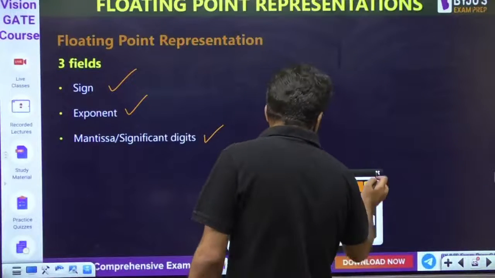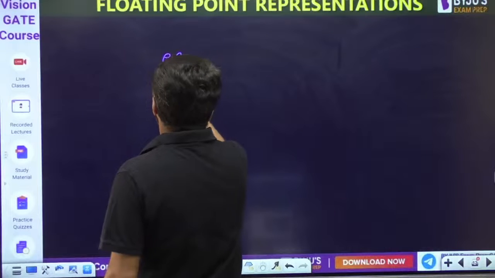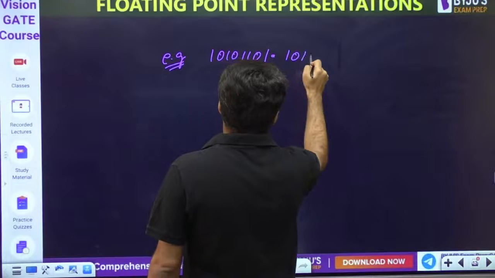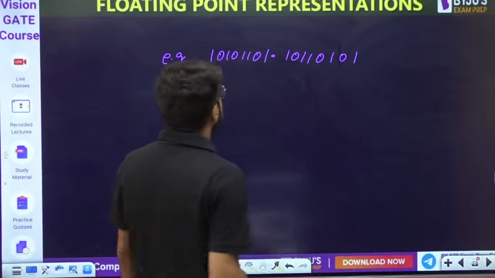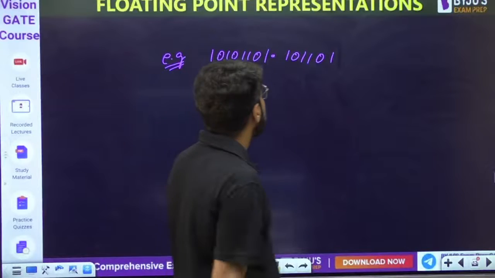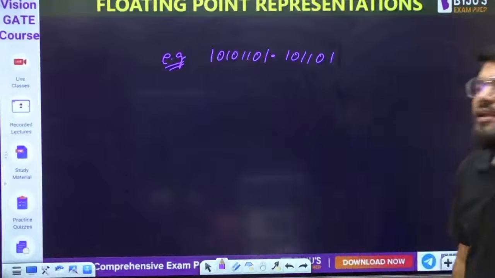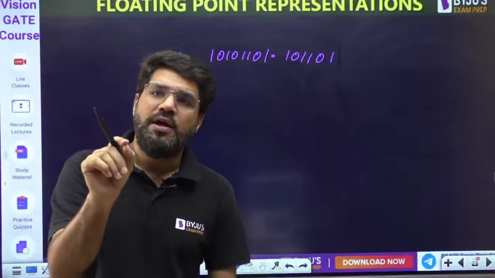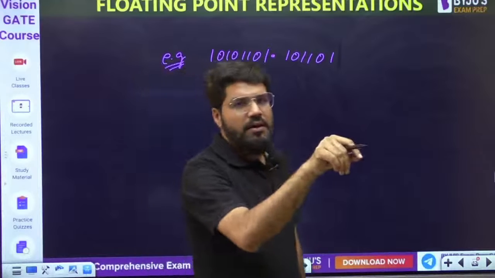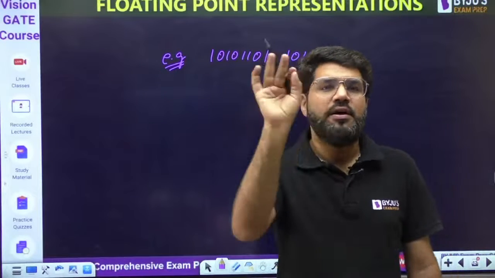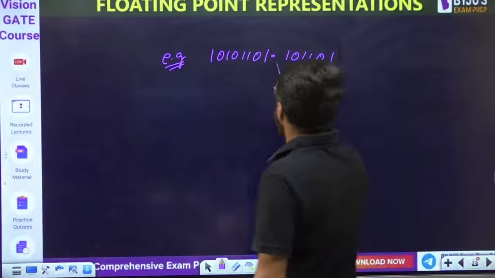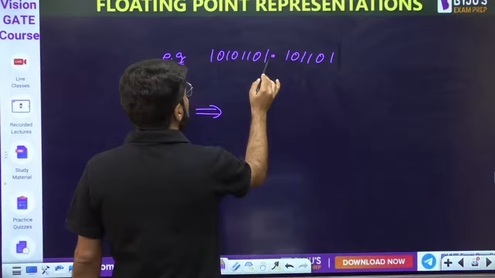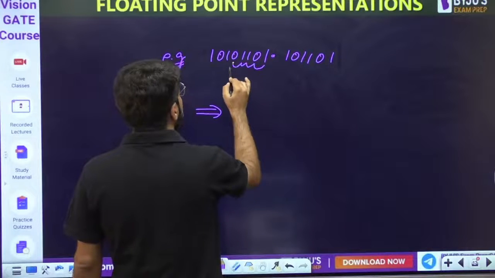So if I now take a binary example, suppose I write down any binary number at random, 10101101.10110101. Suppose that is some binary number given to me, a fractional binary number. But as per the rule I told you, there should be only one digit before the radix point. So the radix point has to be shifted. So this should be equivalent to, how far back do we have to shift the radix point? 1 2 3 4 5 6 7.